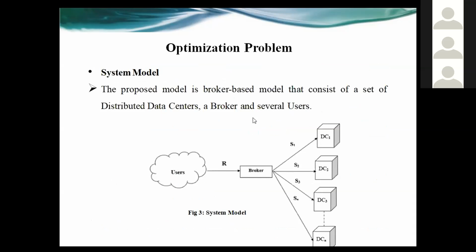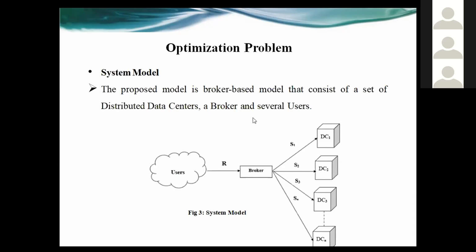So in order to achieve the objective of our paper, first we consider the system model. The figure shows the system model in which the users are at different client locations, and R is an aggregated request which is taken by the broker.